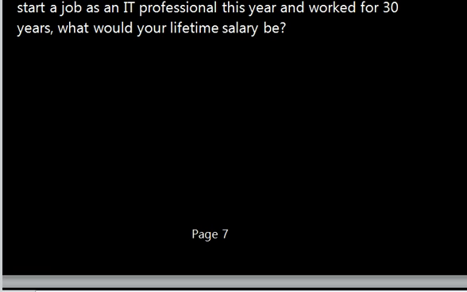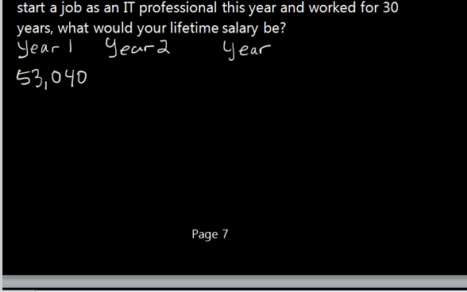and let's go ahead and break this down and show you how this really is a geometric series problem. So in year 1, you're paid $53,040.